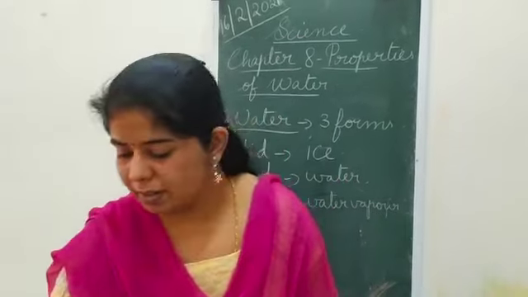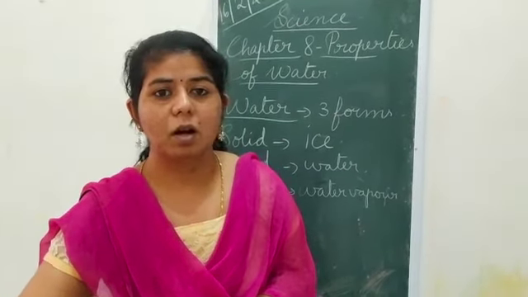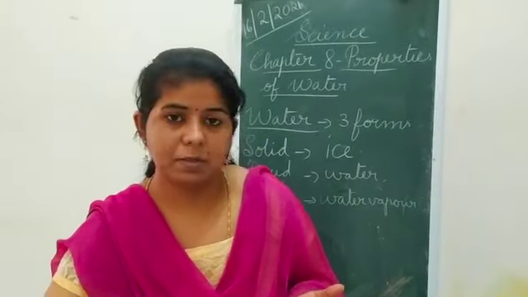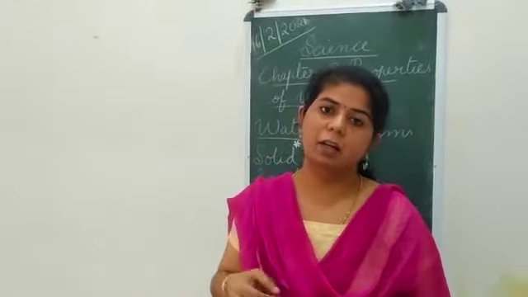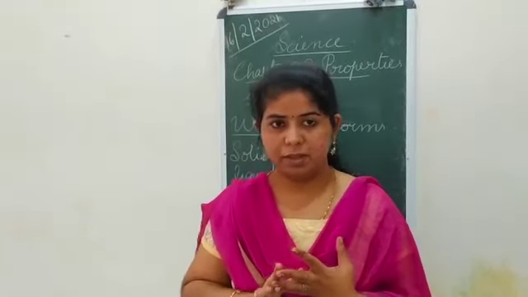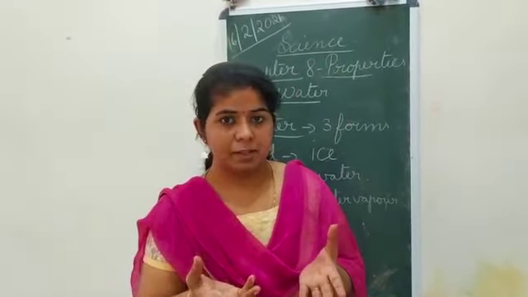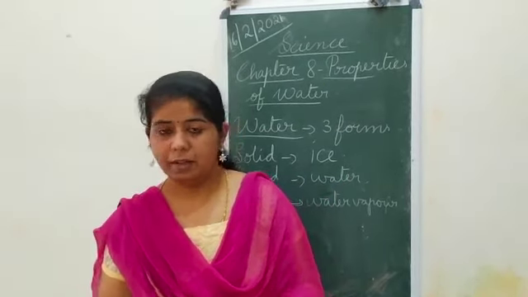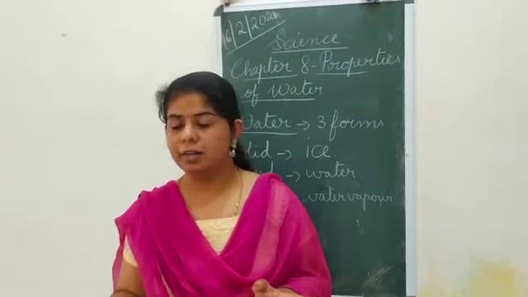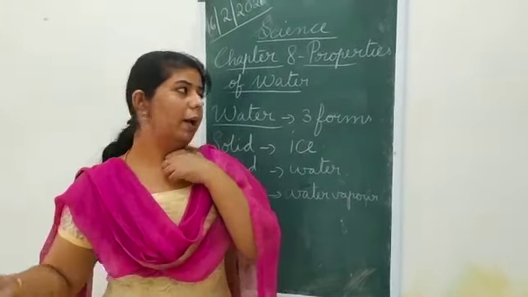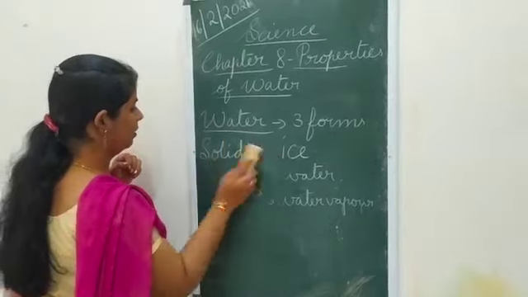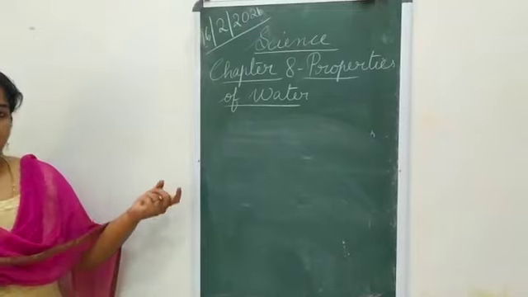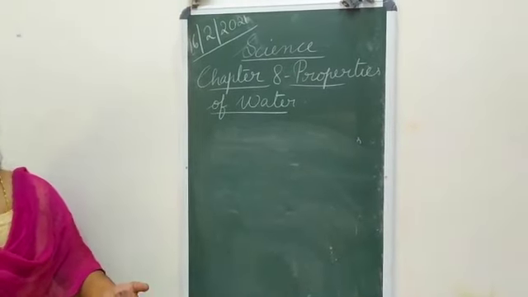Okay, same, because the water does not dissolve substances like oil. There are other substances also which do not get mixed up in the water. So that is what we are going to see, that there are substances which get mixed in the water. Is it clear? And there are some substances which will not get mixed up in the water. About that you are going to see it. So water has three forms, can be seen in three forms: ice, water and water vapor.